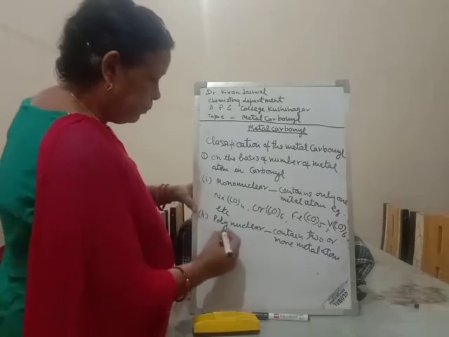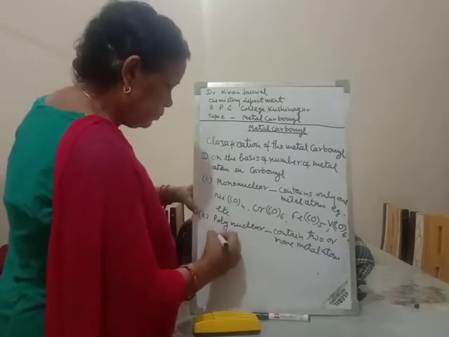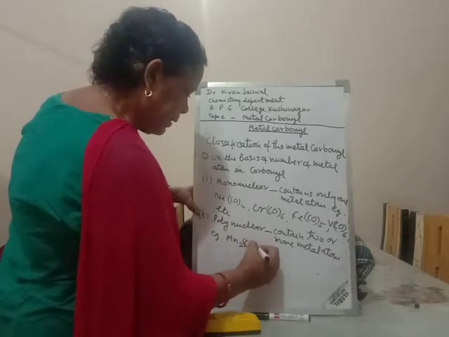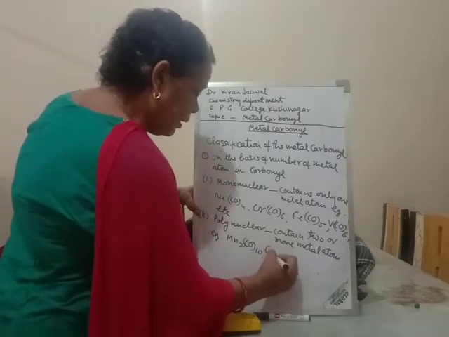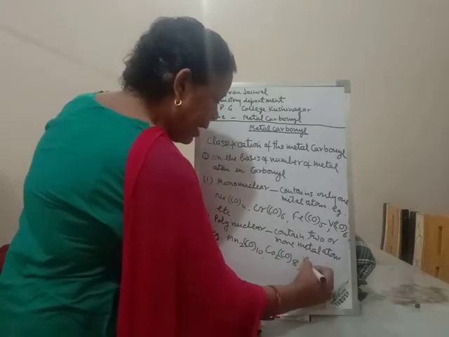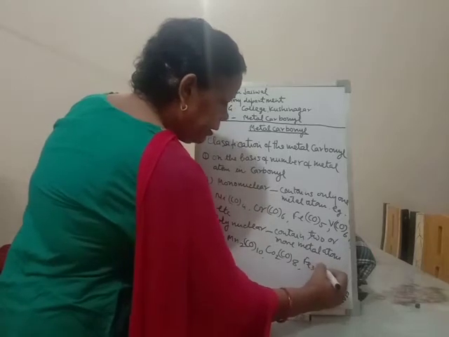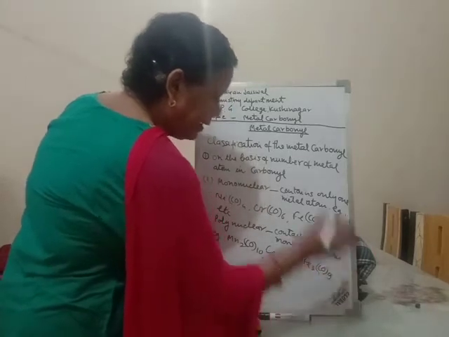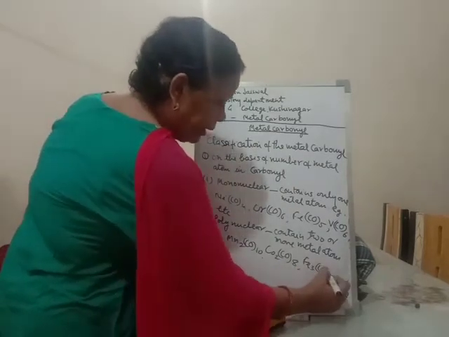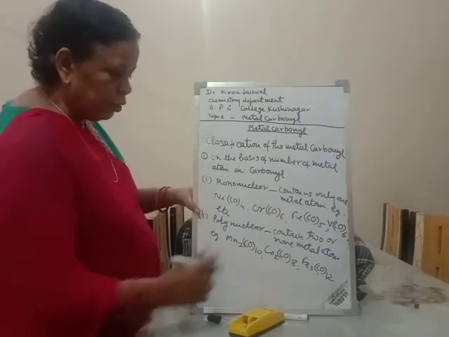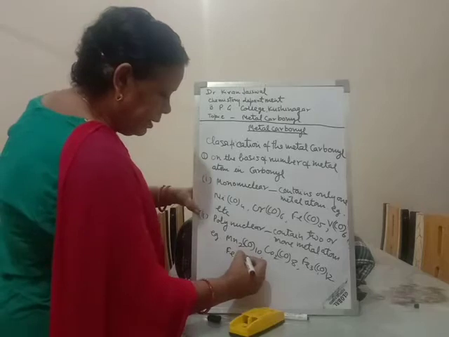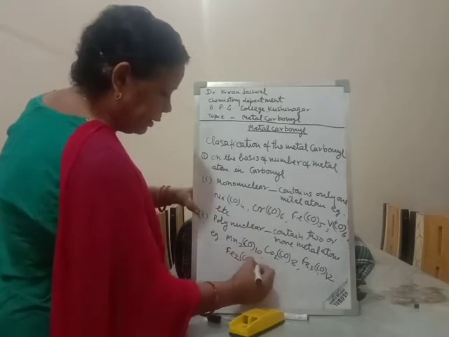For example, dimanganese decacarbonyl, dicobalt octacarbonyl, triiron dodecacarbonyl, diiron enneacarbonyl, Fe2(CO)9.